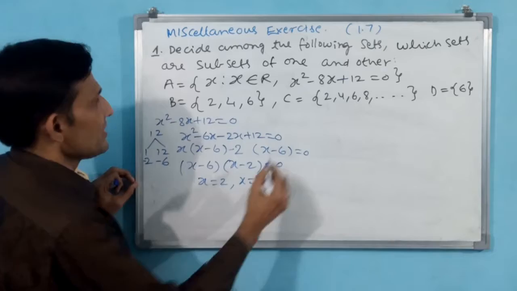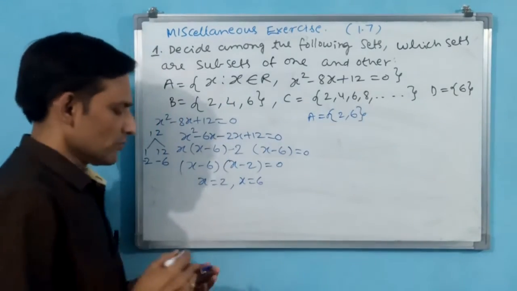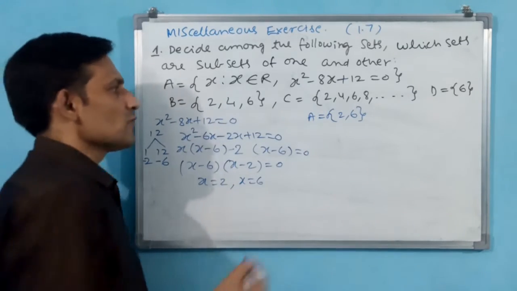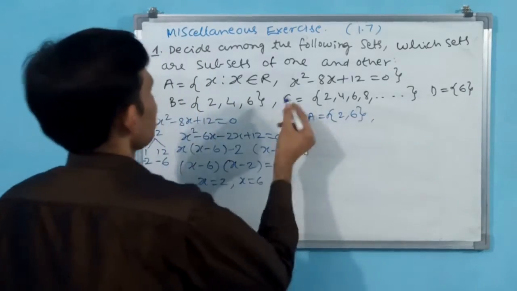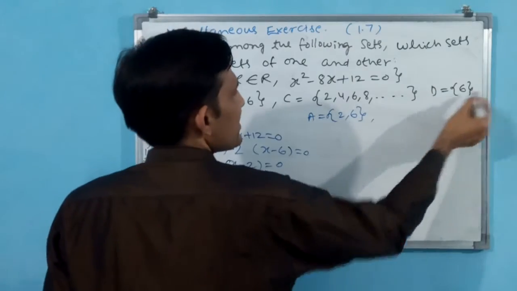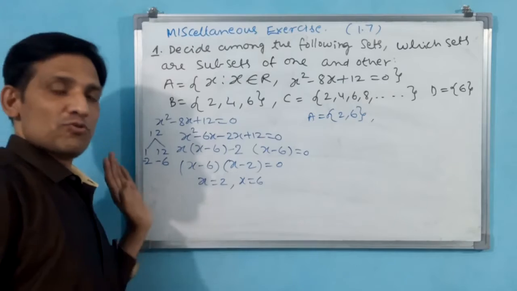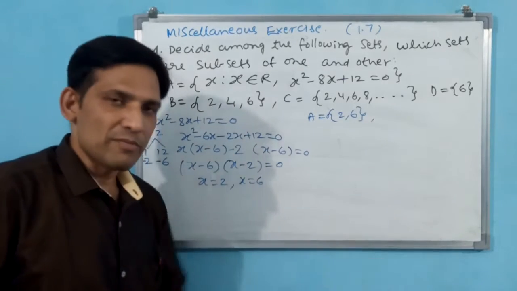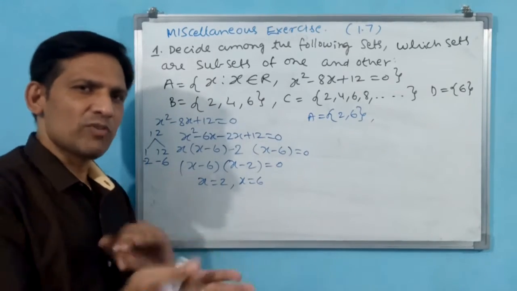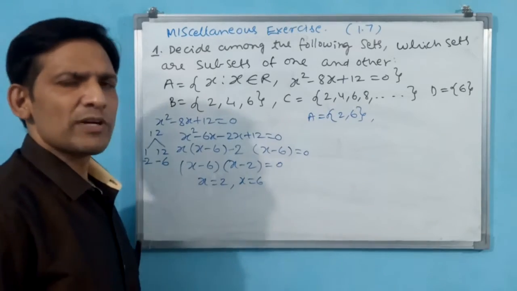That means in set A, the elements are 2 and 6. Set A contains 2, 6 as elements. Now set B contains 2, 4, 6. C is 2, 4, 6, 8, a continuous set. D is 6. Now we are able to find which is a subset and which is a superset. If one is a subset, then another one may be a superset, whether proper subset, superset, or equal sets. All this I have clarified for you in exercises 1 and 2 itself.